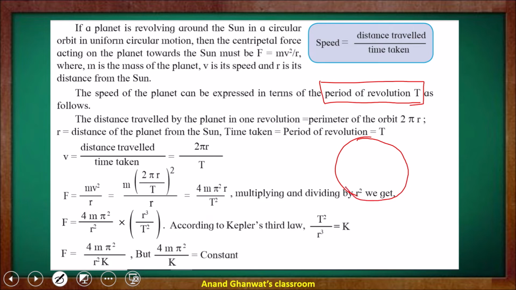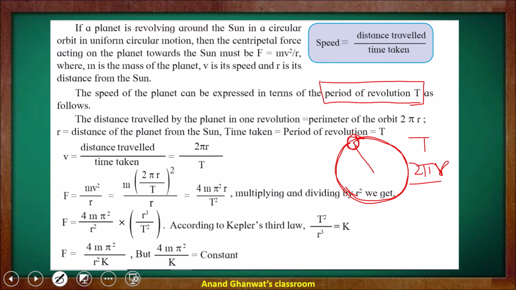For this orbit, which is circular, or any planet which is revolving in a circular manner, the distance covered in the period of revolution is equal to 2 pi r. Why is it 2 pi r? Because it is equal to the circumference of the circular orbit.